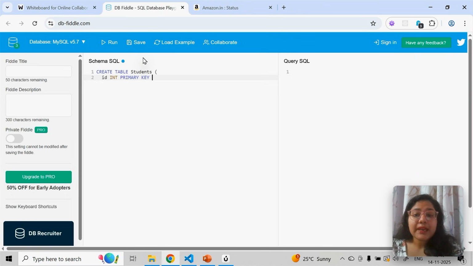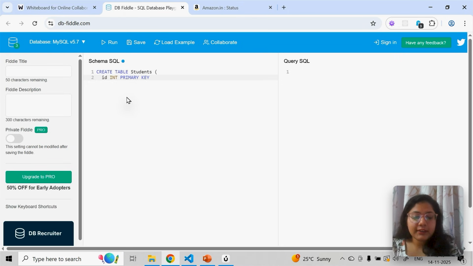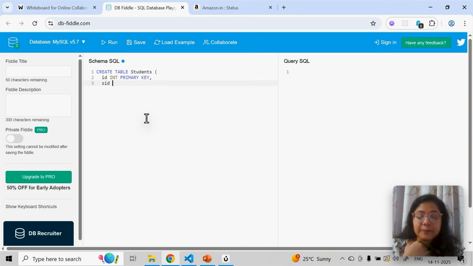Now primary key, why we have to define, like I told you, I can have multiple, I can do this also, I can have SID also, right? Because this is the table I am creating. Now how will they know this is that one column which will uniquely identify my table data? That's where the primary key is. One table can have only one unique identifier. Even if you are creating, let's say SID for storing some ID data, primary key will tell me this is my unique identifier.